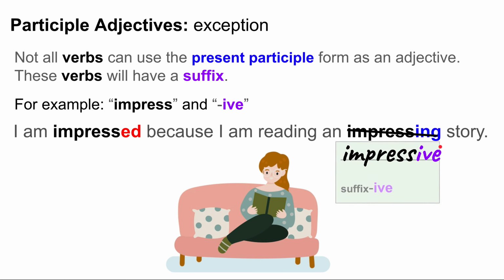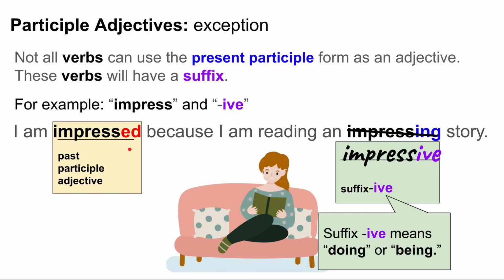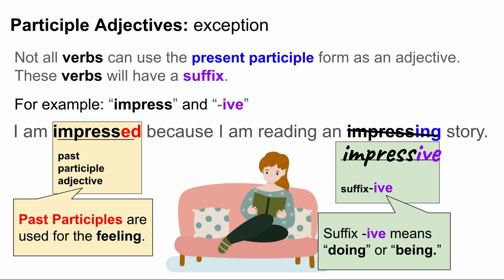We use the suffix ive, and the suffix ive means doing and being. It means doing impress or being impress. So here the suffix ive changes the verb impress into an adjective. Impress is a verb. Impressive is an adjective that means doing impress or being impressed. And then we have the past participle, impressed, and of course, that is the feeling. It's used for feeling. I am impressed. I feel impressed. Why? Because I am reading an impressive story.